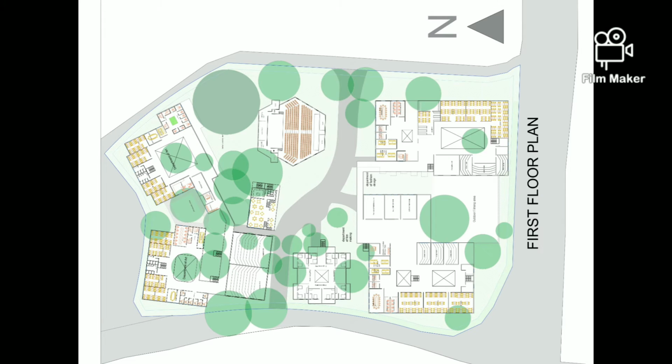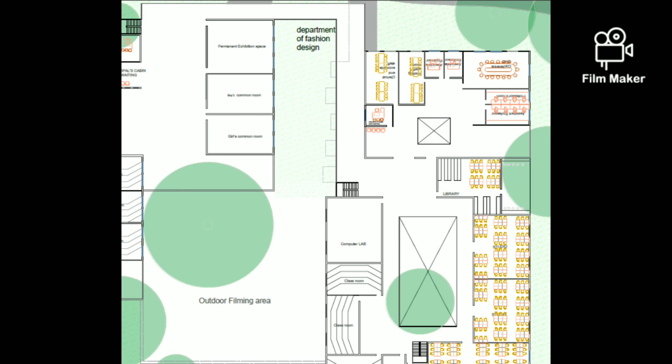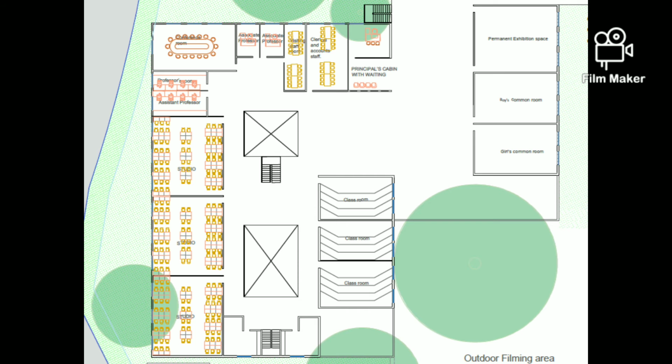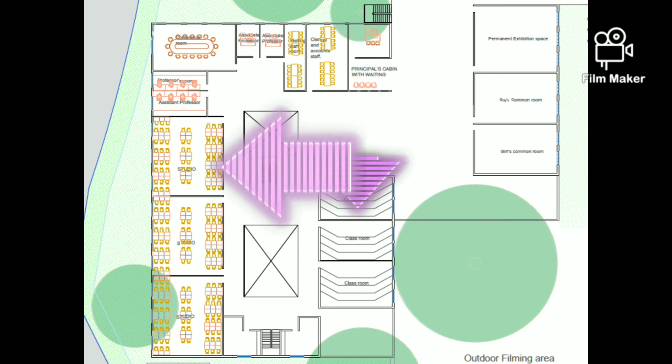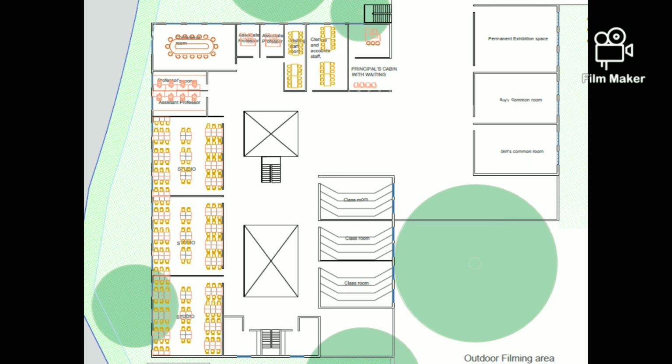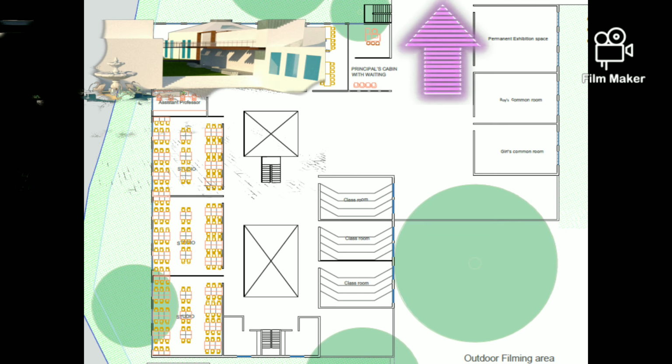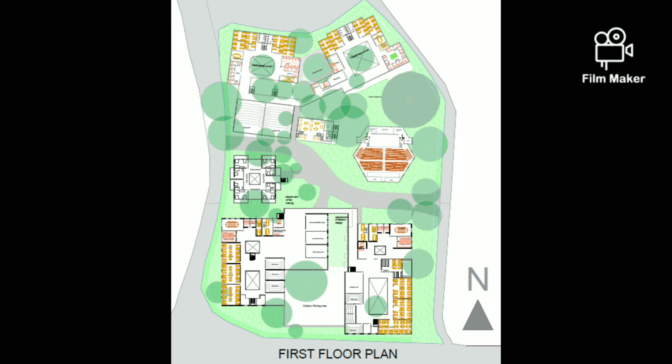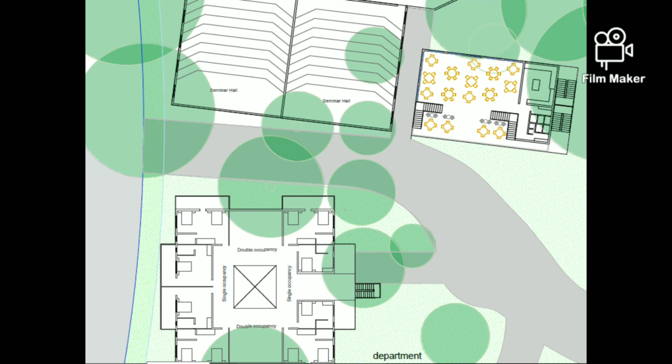Second floor, above this ramp walk area, teaching space is there. Here studios and classrooms are designed for easy access and use, the same for both departments. Classrooms, studios and staff units are on the same floor. This bridge connects them. Above the administration, guest rooms are kept for single and double occupancy. And these central open spaces are interacting spaces for the single and double occupancy rooms.